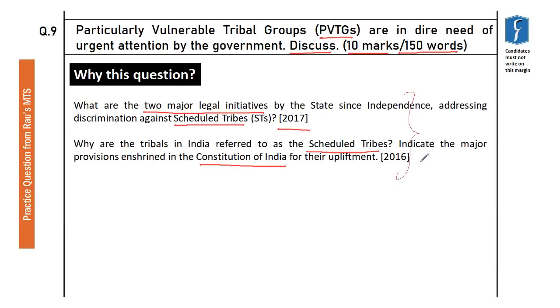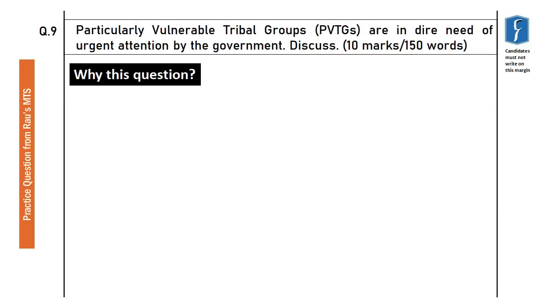Although both these questions were asked in GS paper 1, but still, the focus is there on scheduled tribe, and in the social justice section of GS paper 2, there is one question due for the scheduled tribes or tribes in general. So we feel that this particular topic, particularly vulnerable tribal groups, is important for the coming mains exam because it's part of the syllabus as well.